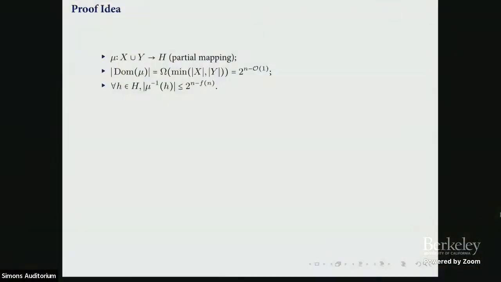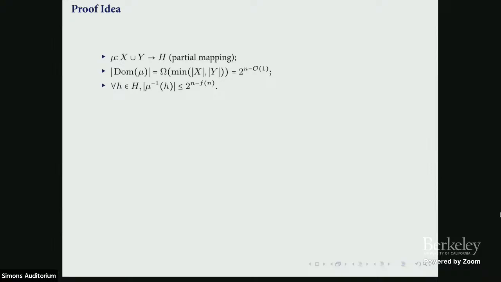Proof idea. We have our DAG-like communication protocol that we use for the unsatisfiable clause search problem, and we're going to create some mapping. It's a partial mapping that maps some of Alice's inputs and some of Bob's inputs to specific nodes in our DAG-like protocol. The domain of this mapping will be large enough: we will map at least a constant fraction of all possible inputs.